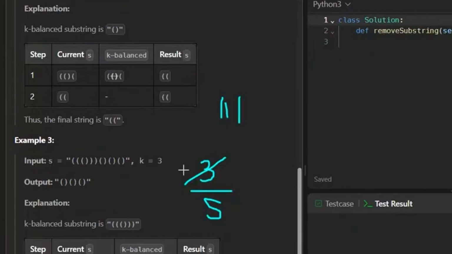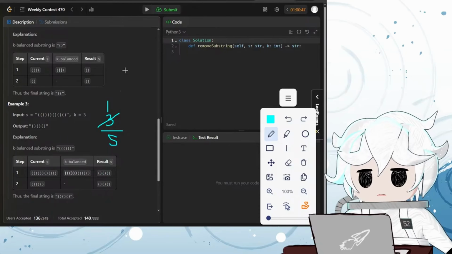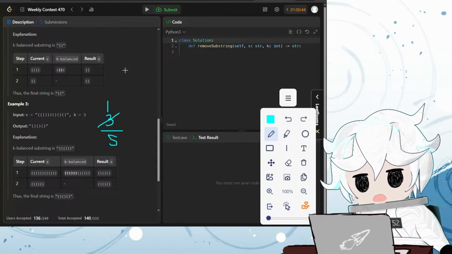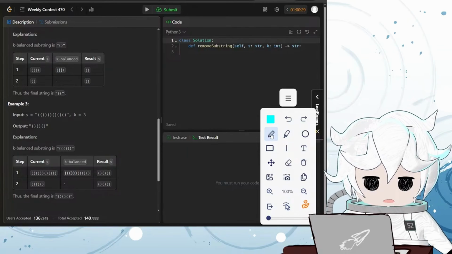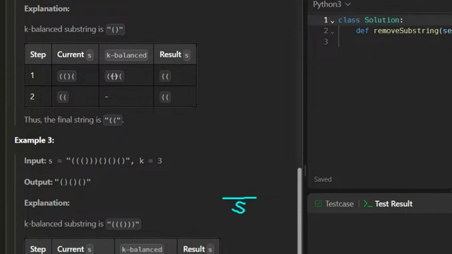And then we go here, we have 1 left parentheses, okay. The next one is just 1. Should there be a way to store if it's a left or right parentheses group? I feel like that would be useful, because we still need to print out the entire thing at the end, right? Okay, I have another idea. In the stack, what if we go L3, and then outside here we start building our R3, and then we're like, okay, this is now equal to k. Do we have the parentheses to back it up? We do, so we can pop this away.